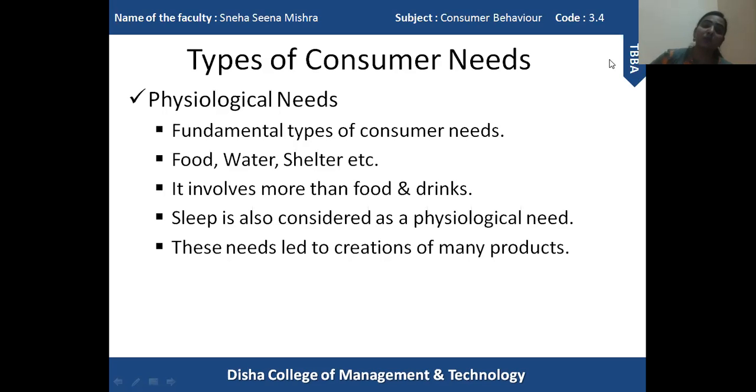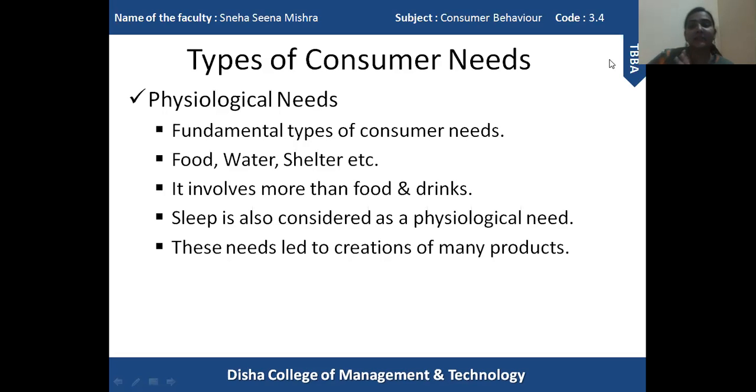Even if we don't want to cook someday, we can order it, we can go to a restaurant and consume food. So that is the solution of our physiological need. Food. Water, that is also, like I said, many companies are involved in the production of different kinds of flavored drinks in order to satisfy the physiological needs.